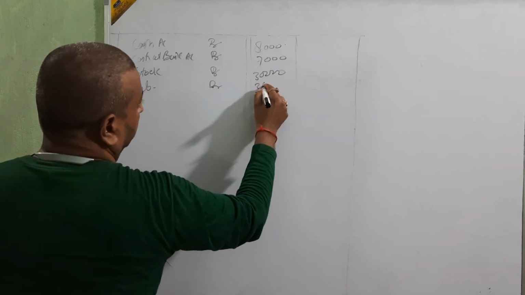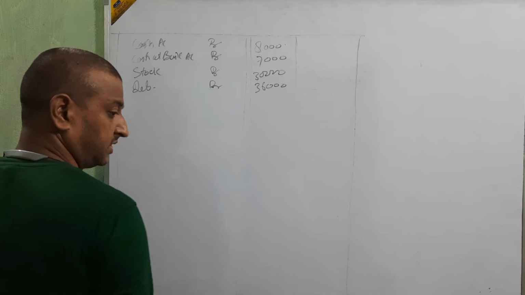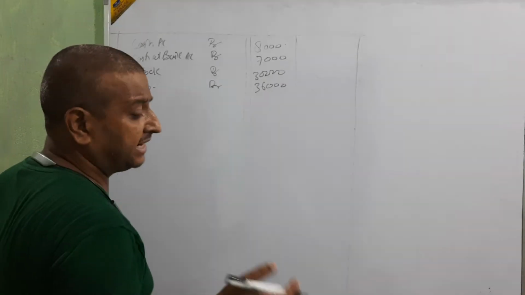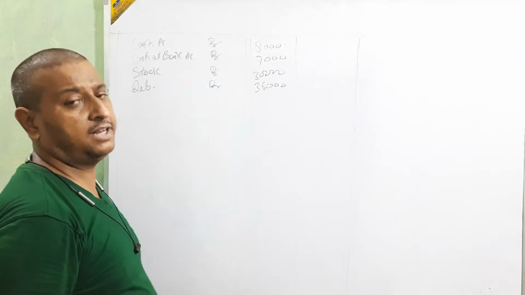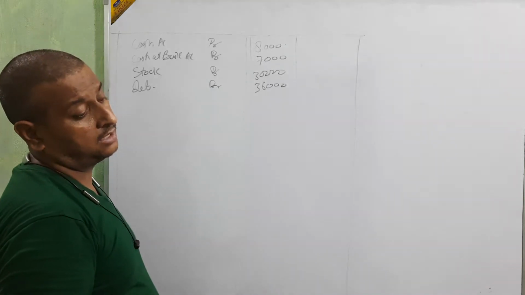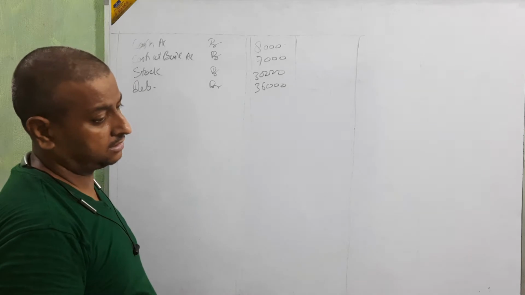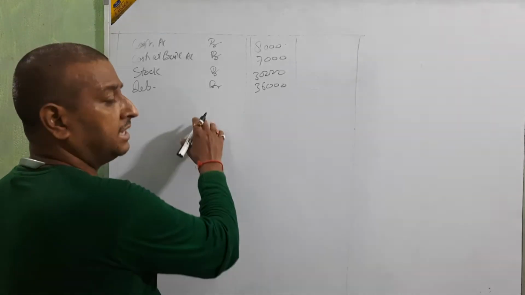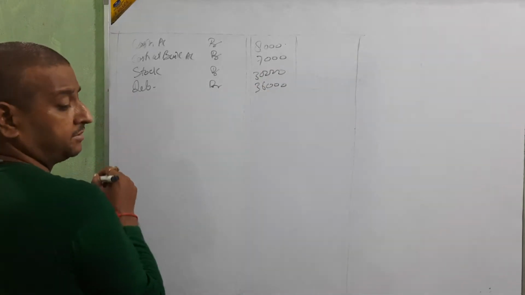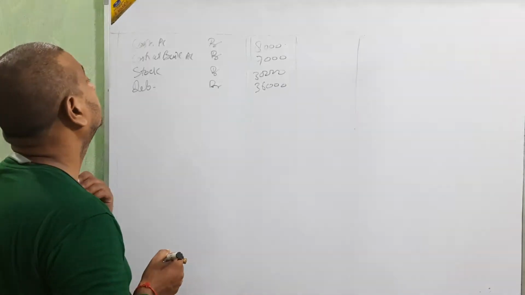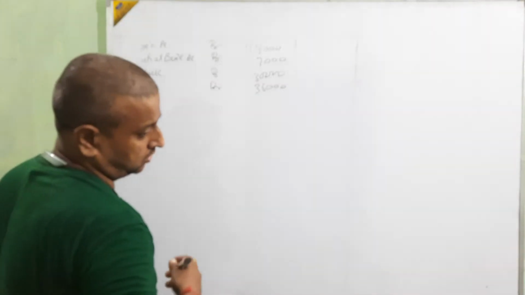Debtors debit 36,000. In the debtors, Mohan 10,000, Sohan 12,000 and Dinesh 14,000. We have not written the names here; directly we are using debtors. Next. Mohan 10,000. Sohan 12,000. Dinesh 14,000. Okay, next.